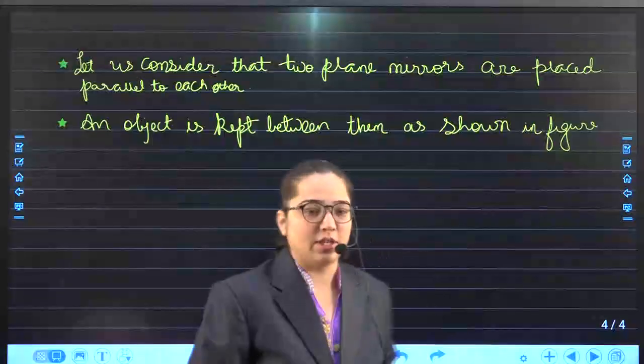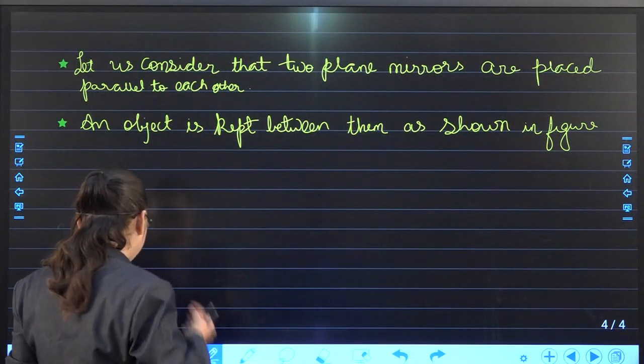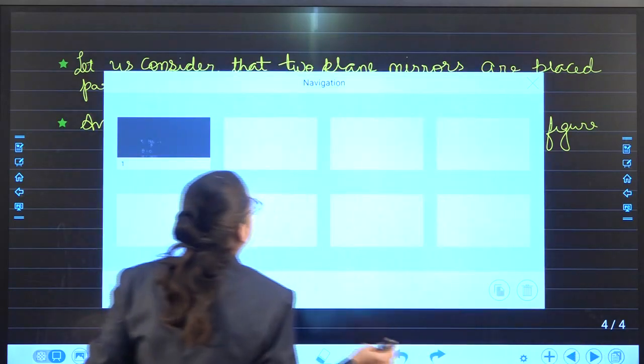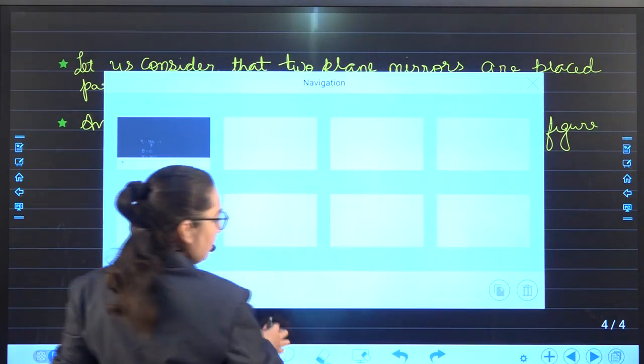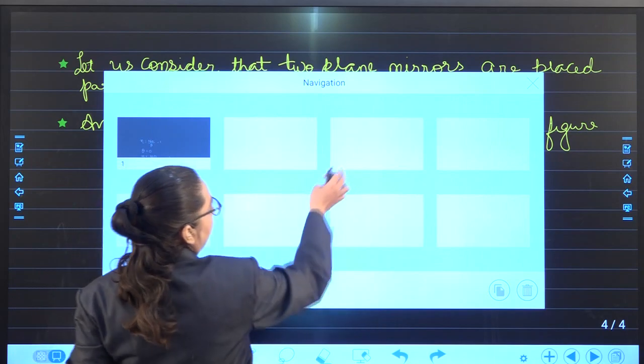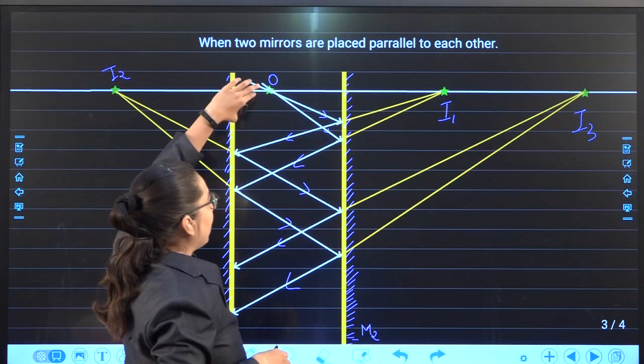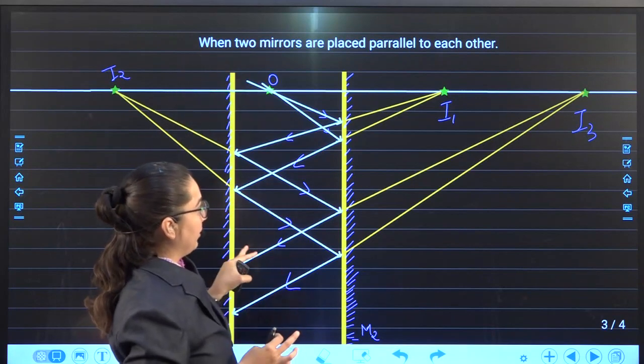So we need to see how the object is kept. It's the third slide. The object O is kept between two plane mirrors.